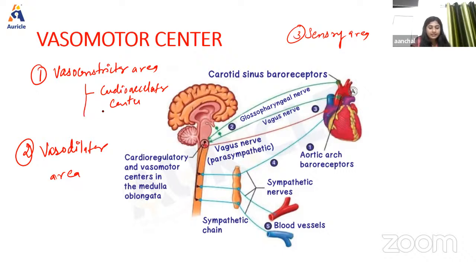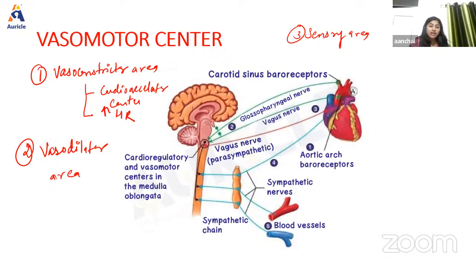This center is basically to increase heart rate by sending accelerator impulses to the heart through the sympathetic nerve. Also, this center is responsible for the constriction of blood vessels, and stimulation of this center in animals increases the heart rate, and its removal or destruction decreases the heart rate.